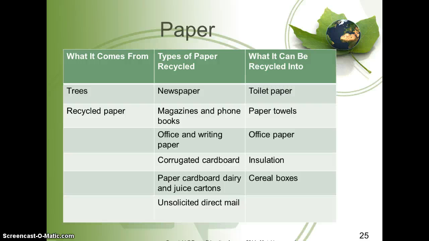Office and writing paper can be turned into office paper. Corrugated cardboard can be used for insulation. Paper, cardboard, dairy, and juice cartons can be used to make cereal boxes. Unsolicited direct mail can also be used in making any of the products to your right.